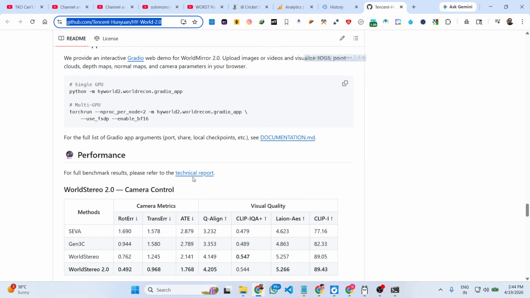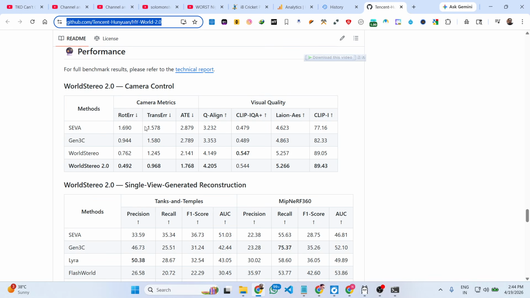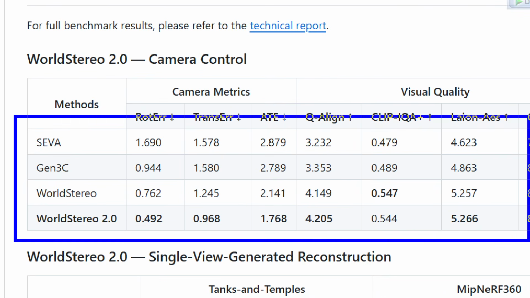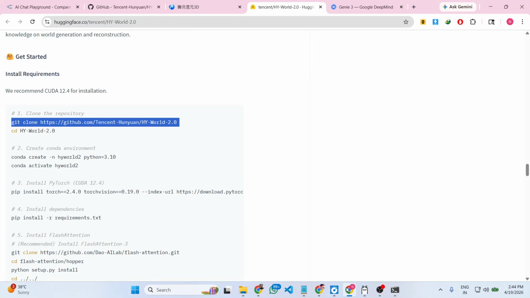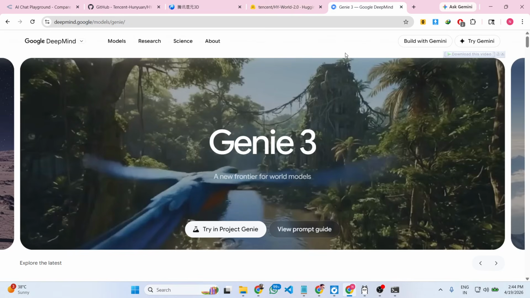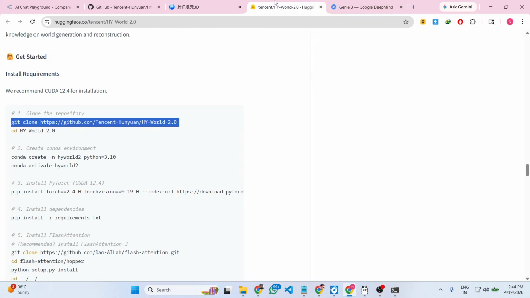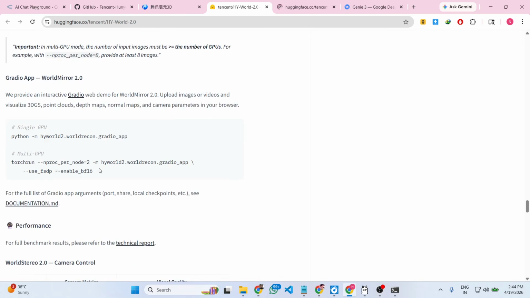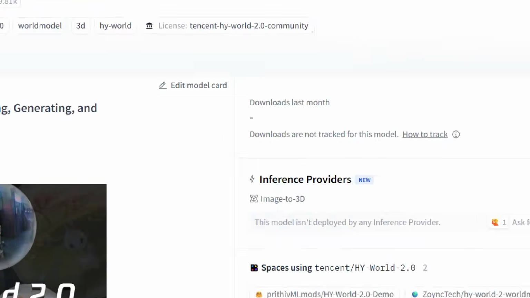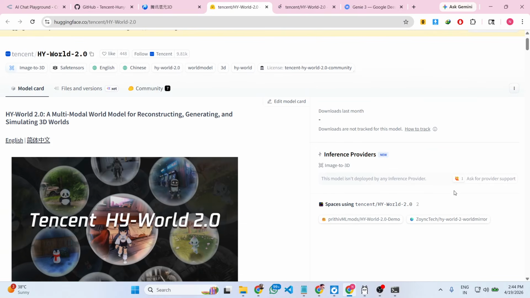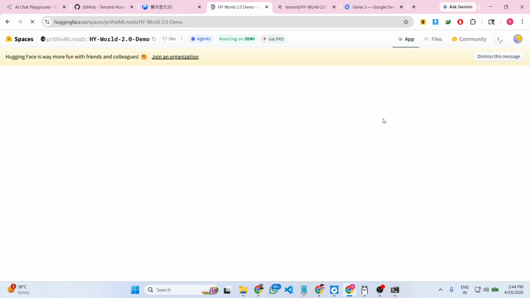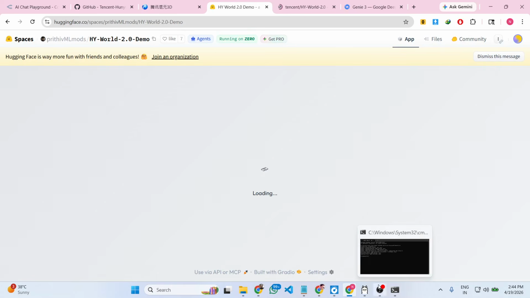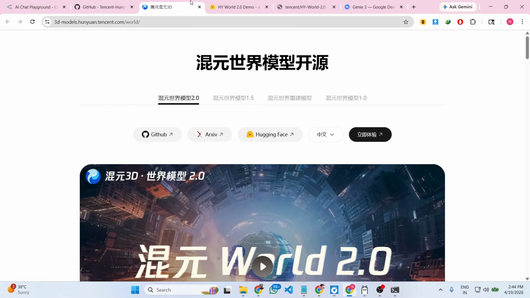So these step-by-step instructions are given. Performance-wise, as you can see, quality-wise, this is actually beating Google Genie 3, which is also used to create game worlds. It's also available directly on Hugging Face as well. You can directly download this model as well. It's just released. These are some of the spaces which are deployed using this AI model. You can try this completely free on Hugging Face.